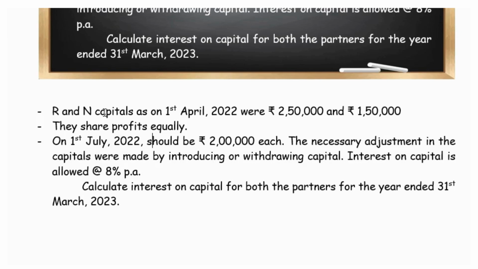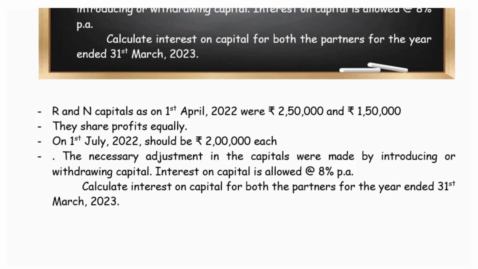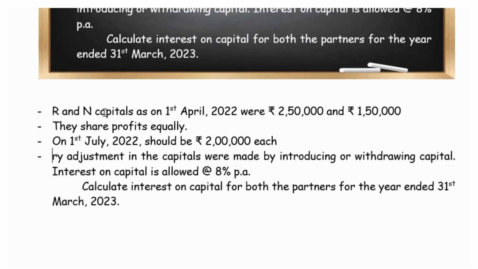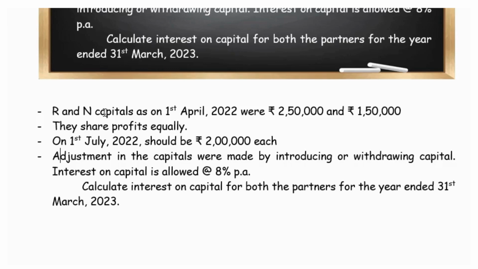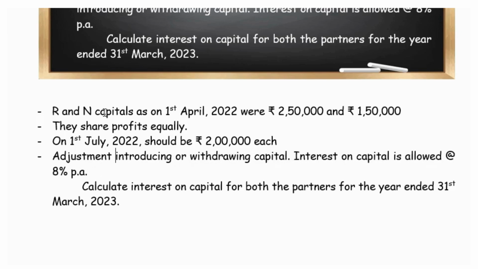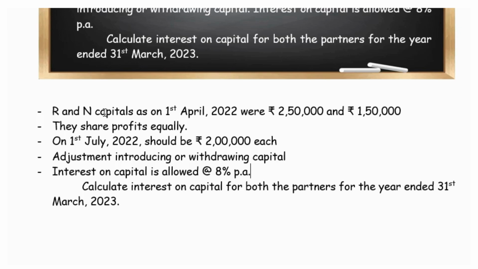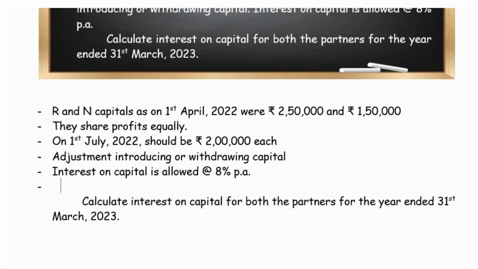On 1st July, they decided to alter their capital. By that, on 1st July, they want the capitals to be 2 lakhs. They plan to do the adjustments by either introducing or withdrawing the capital. And interest on capital allowed is 8%.